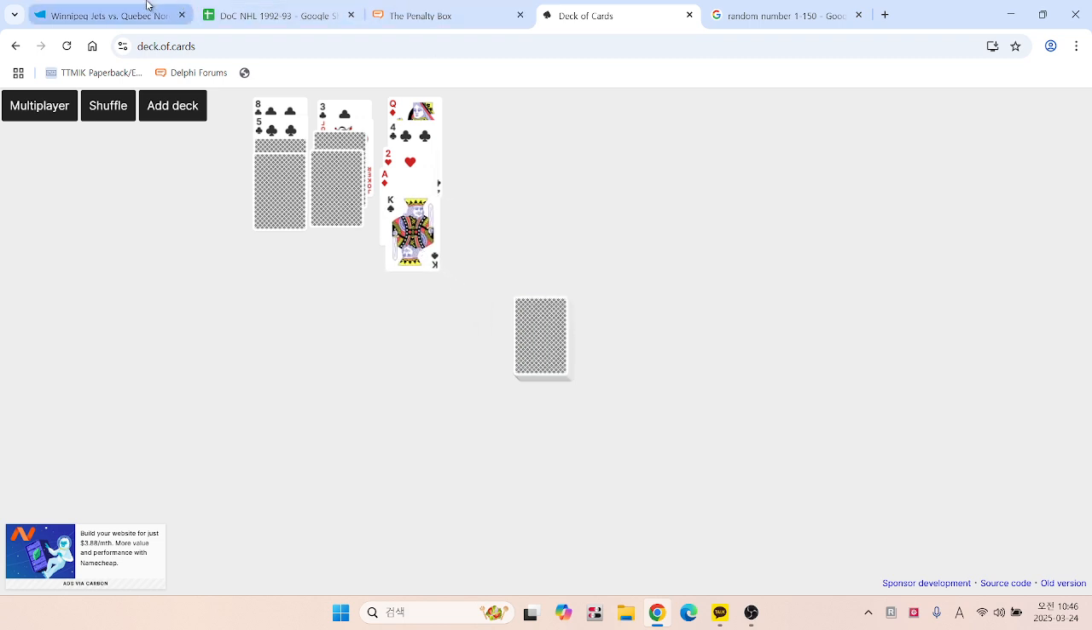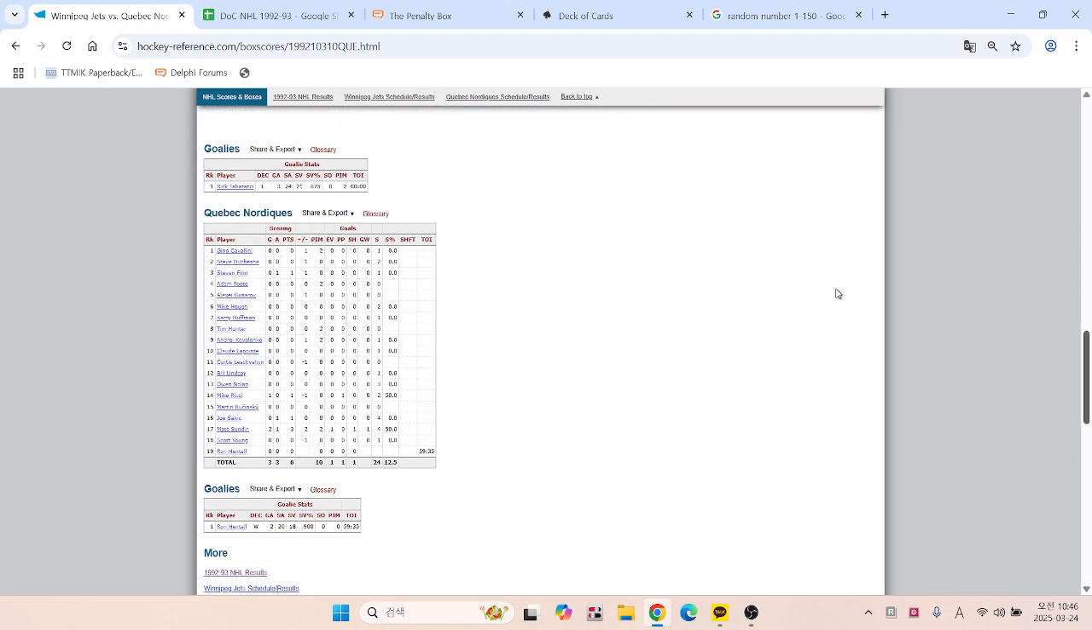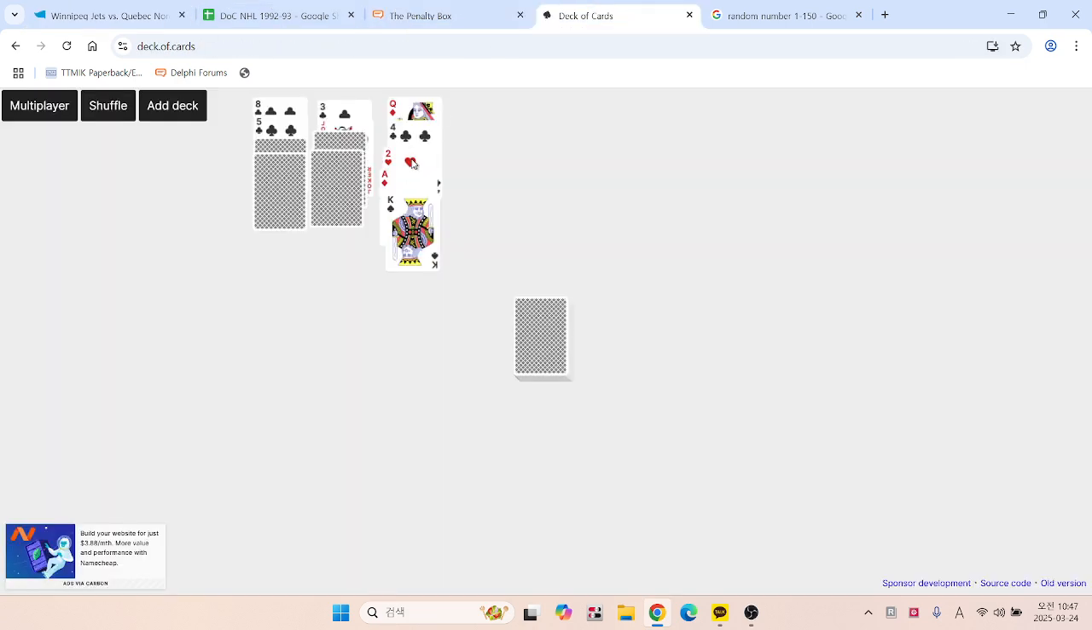So looking over who started in this game, Rick Tabaracci and Ron Hextall for the Nordiques. Tabaracci will allow goals on Kings, Queens, and Jack of Hearts. So just like that, it is 1-0 for the Quebec Nordiques. Gino Cavallini here scoring from Joe Sakic, and let's see here, Sakic and the 7 of spades, Andrei Kovalenko.